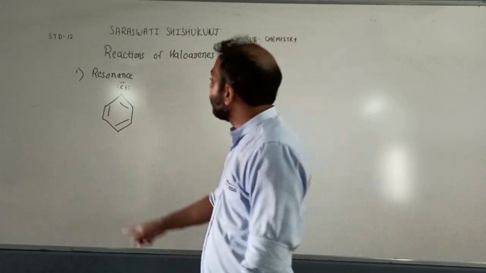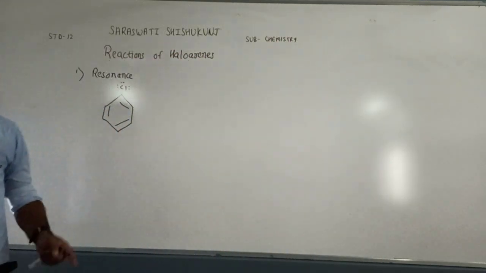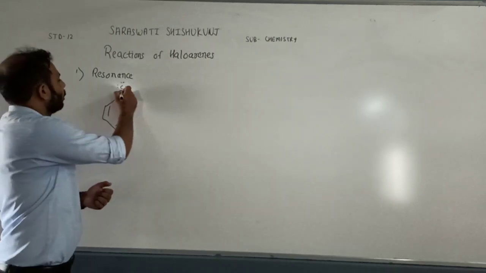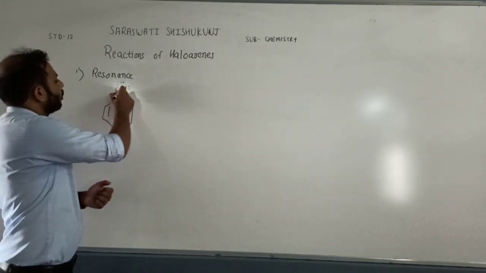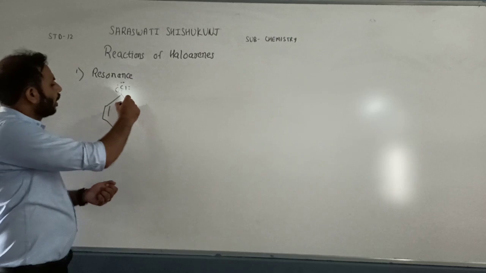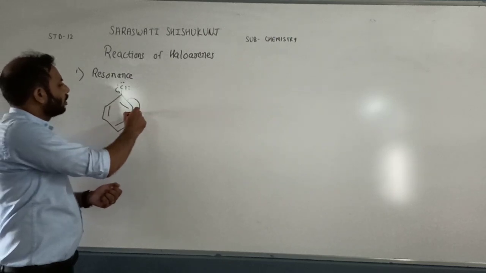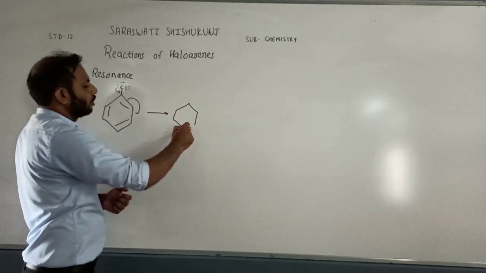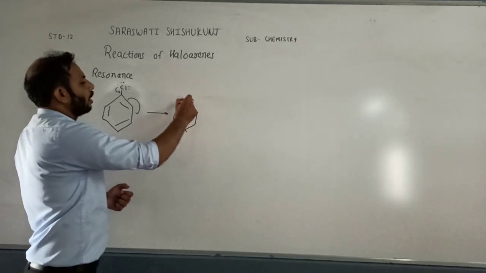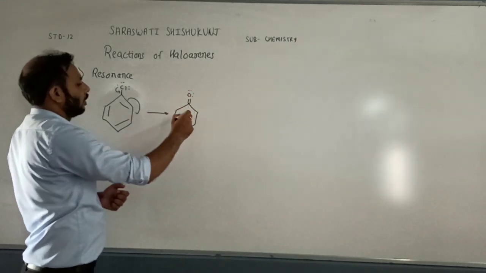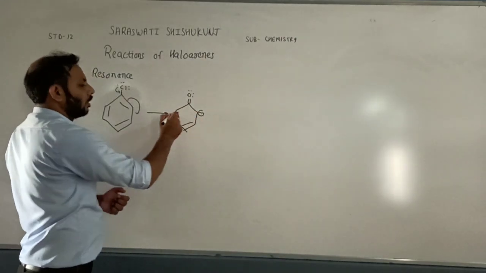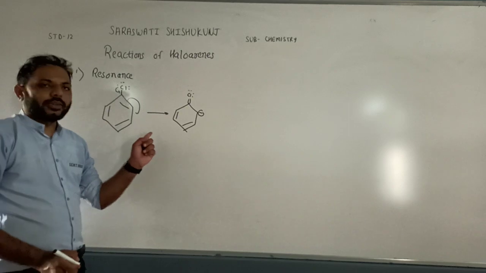So there will be resonance of these electrons, there will be a resonance structure. How is this resonance possible? These electrons will come this side, and because of this, electrons will come this side. So it will look like this. Double bond. Here electrons will come. Right? So there is shifting of electrons.